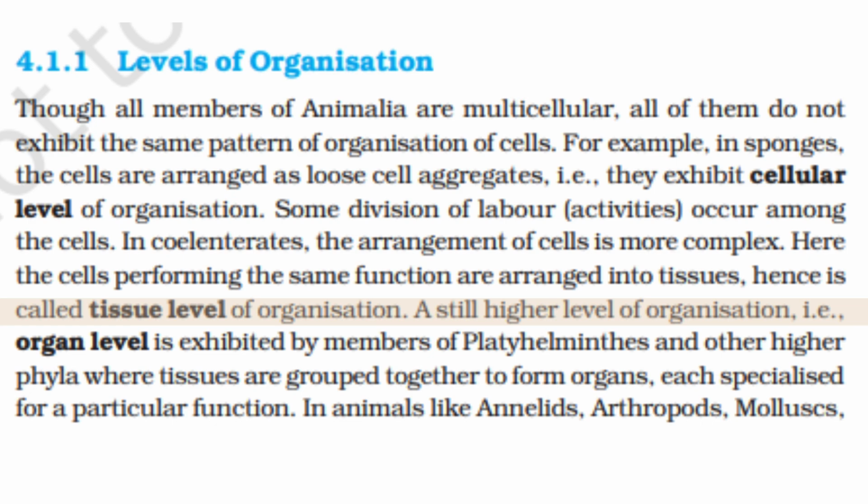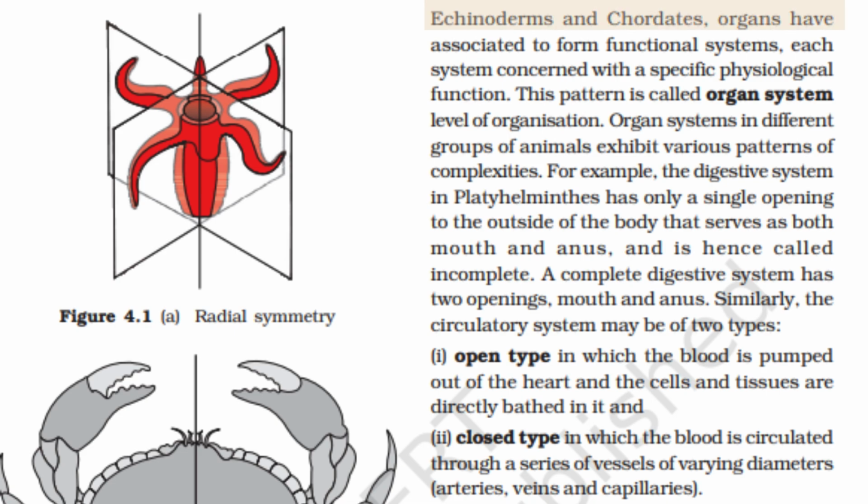A still higher level of organization, that is organ level, is exhibited by members of Platyhelminthes and other higher phyla, where tissues are grouped together to form organs, each specialized for a particular function. In animals like annelids, arthropods, mollusks, echinoderms, and chordates, organs have associated to form functional systems, each system concerned with a specific physiological function. This pattern is called organ system level of organization. Organ systems in different groups of animals exhibit various patterns of complexities.